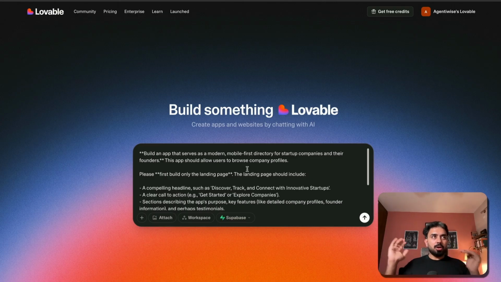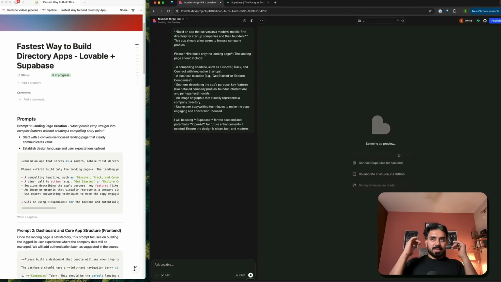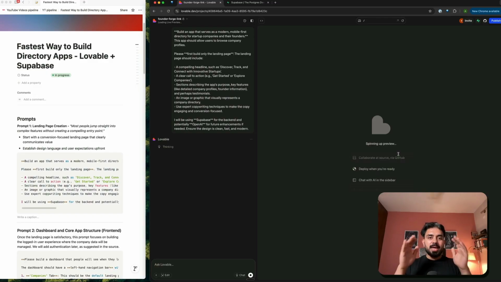We'll do that later on. But this is just for the landing page for now. This is the first step that we are following here to build our application. Lovable is going to get started on this application. Every prompt currently is taking somewhere around 2 to 3 minutes.